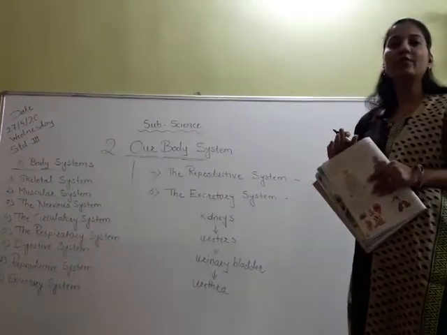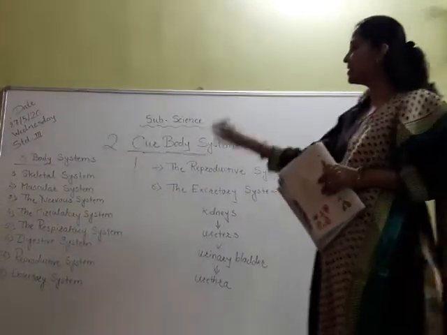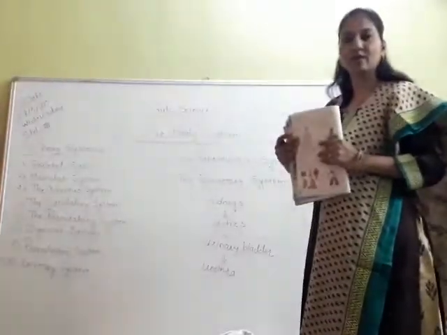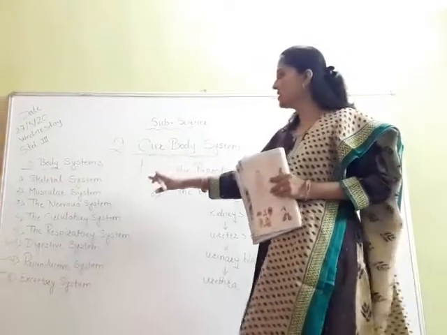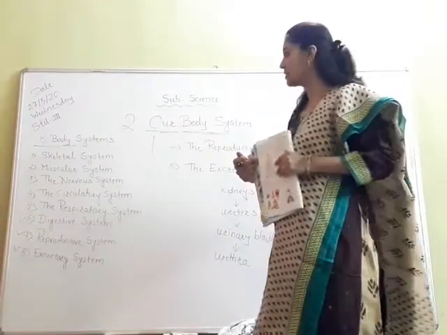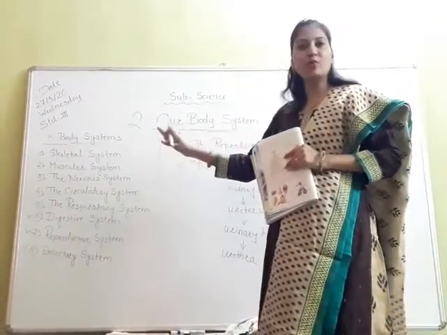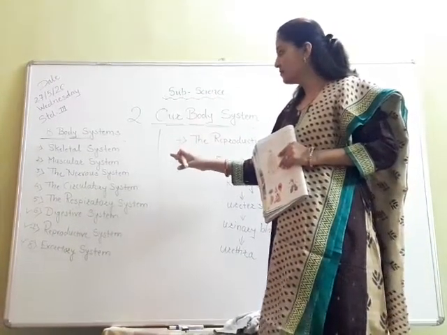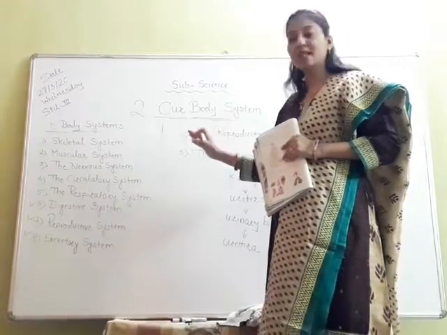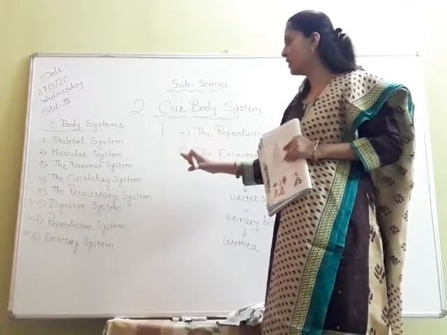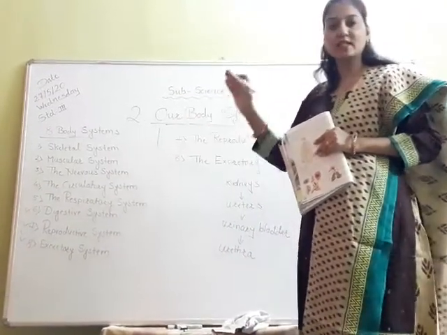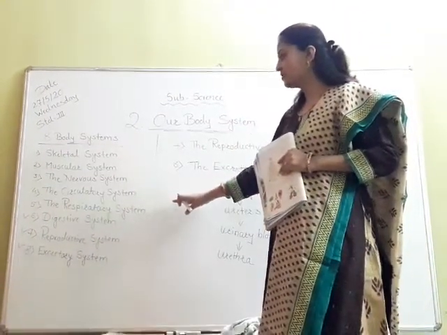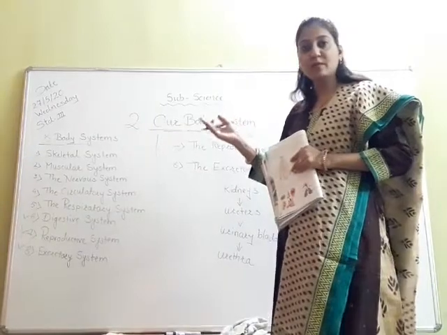So I hope you have understood all these systems. First is the skeletal system, that is made up of the bones. Muscular system is made up of the muscles. Nervous system is made up of brain and spinal cord and various nerves. Circulatory system circulates the blood to the other parts. Respiratory system means we breathe in and we breathe out.